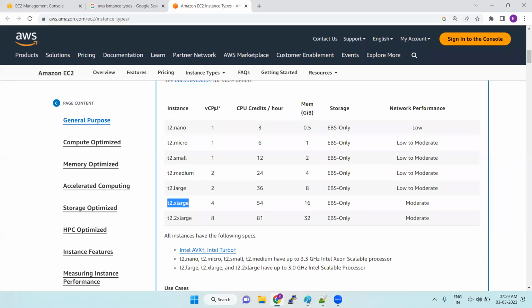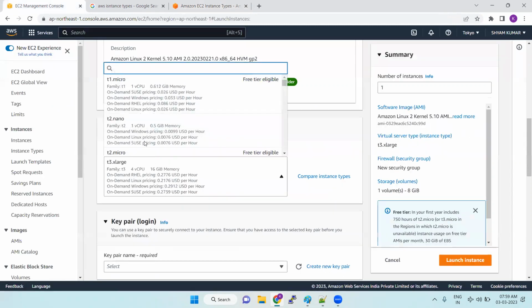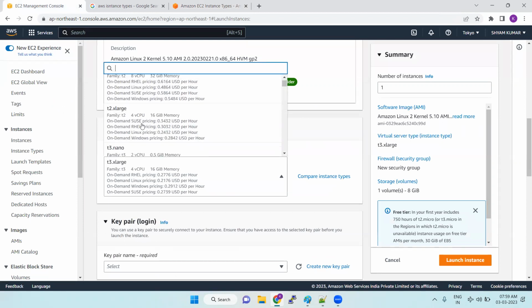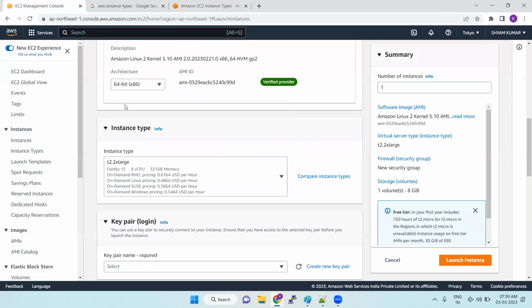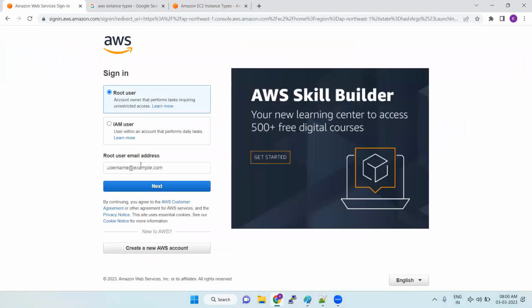Internally, 4 CPUs are allocated for your system. The system will be one single machine, but in the backend process, 4 CPUs are allocated. If you are selecting 32 GB for your system, the instance type should be T2.2xlarge. Once you select it, 32 GB RAM and 8 CPUs are allocated.